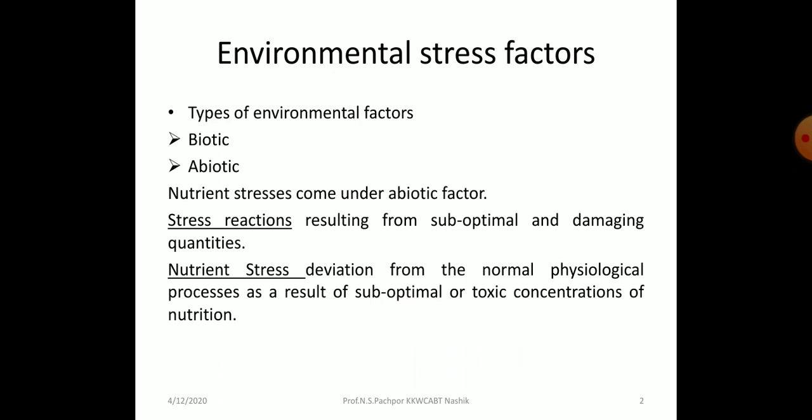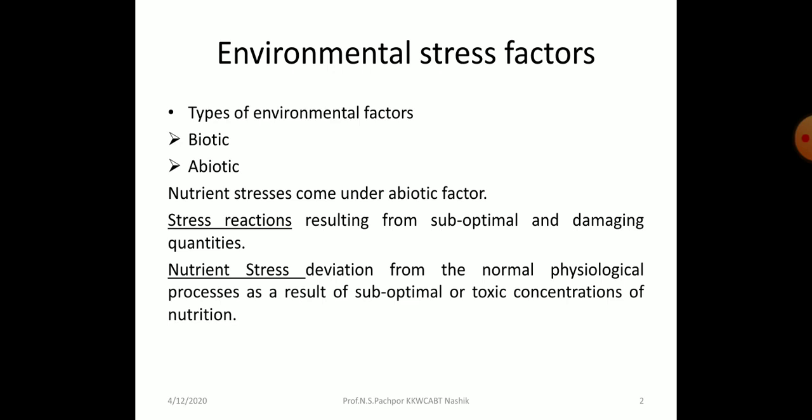So we know that nutritional deficiency is one of the stresses which act upon the plant. Firstly, we discuss what the different types of environmental stresses are. There are two types of environmental stresses: first is the biotic and second is the abiotic.